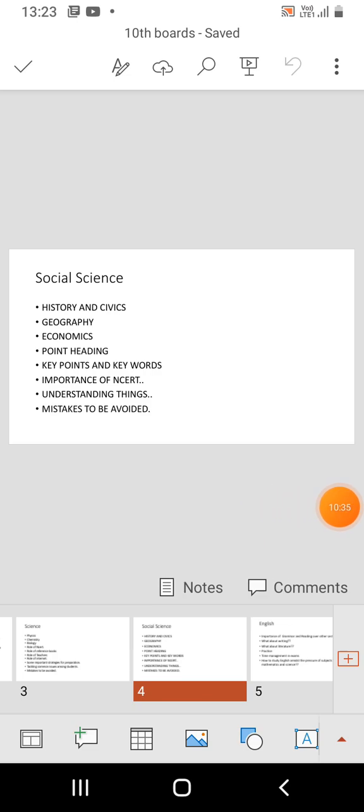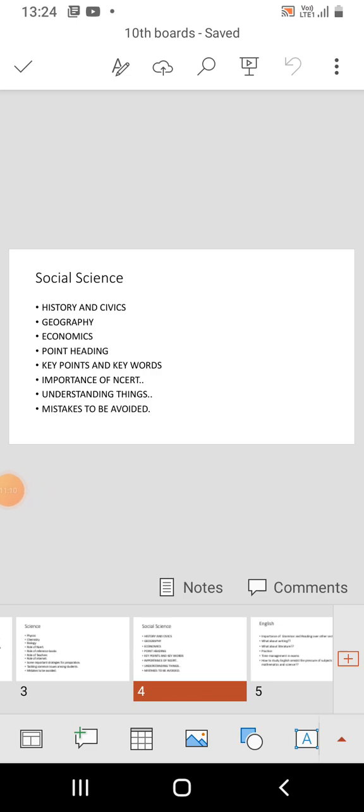Another thing: making point headings and learning those key points and keywords directly will also give you 35 plus out of 40 in history and civics in your 80 marks examination, without even going through the book line by line. It will give you 35 plus out of 40 if done properly. Making point headings, going through all the key facts and learning the key points of each and every topic will help, even if you cannot remember each and every line of the NCERT textbook.